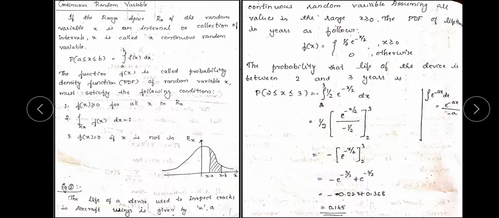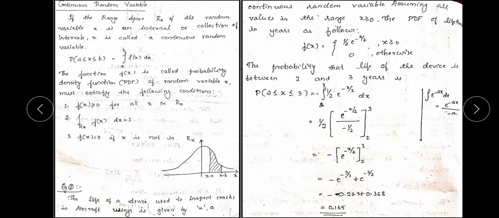So once again, the definition is: if the range space Rx of the random variable x is an interval or collection of intervals, x is called a continuous random variable. Now we'll move on to the example, that is, the life of a device used to inspect cracks in aircraft is given by x, a continuous random variable assuming all values of the range x greater than or equal to 0,